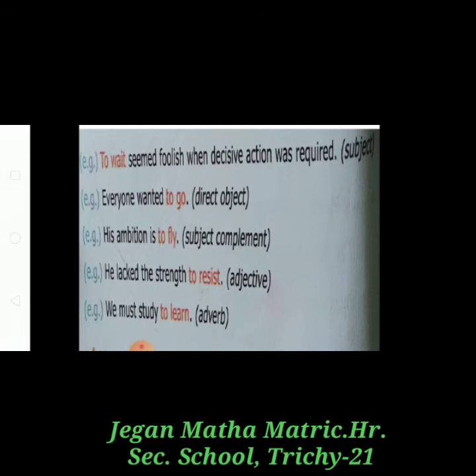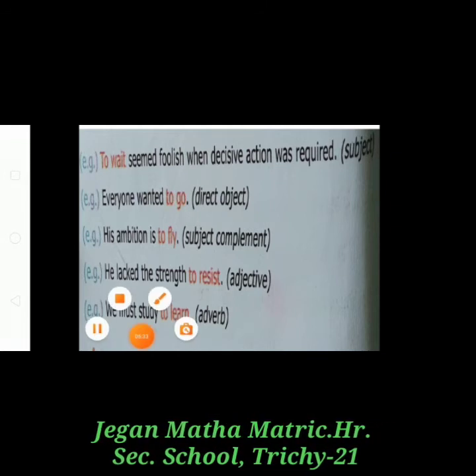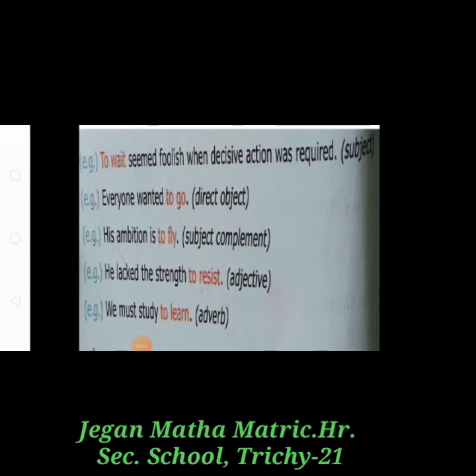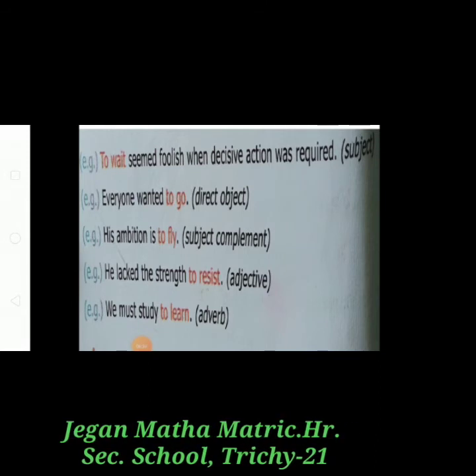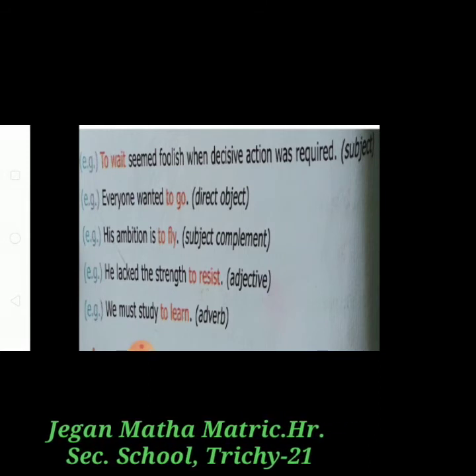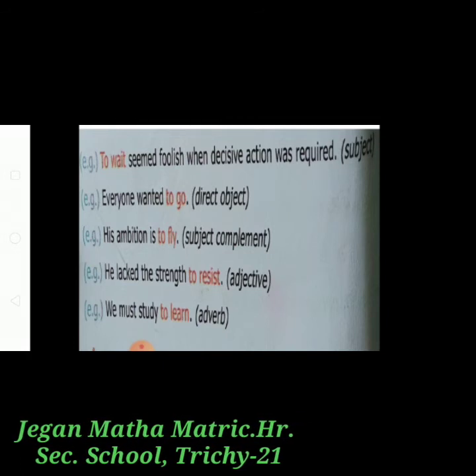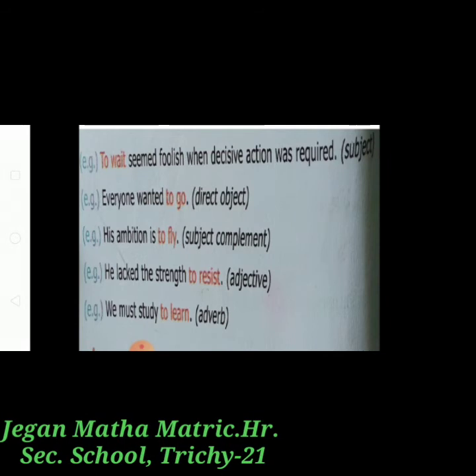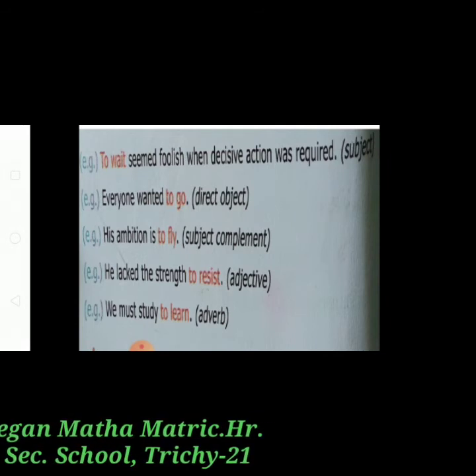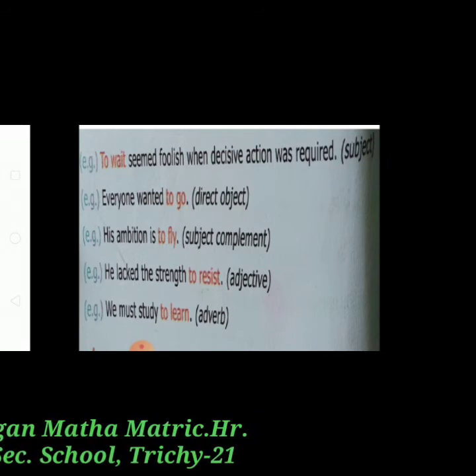Second, everyone wanted to go. Here, to go acts as a direct object.